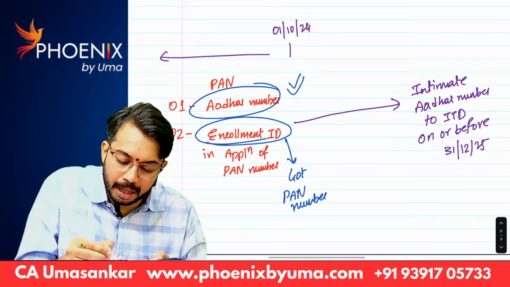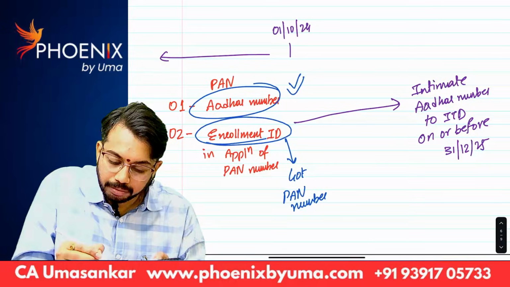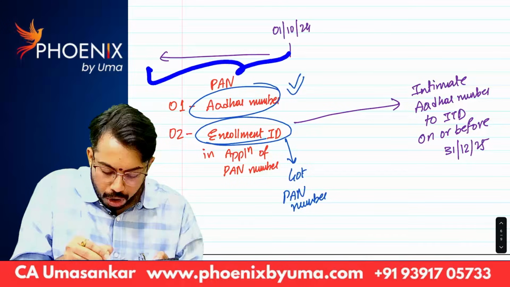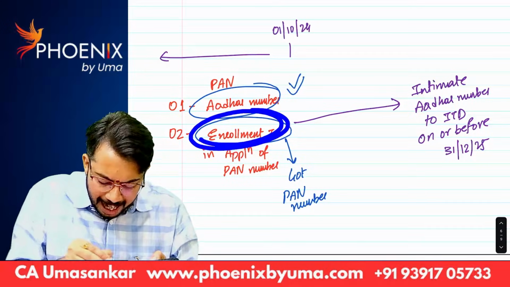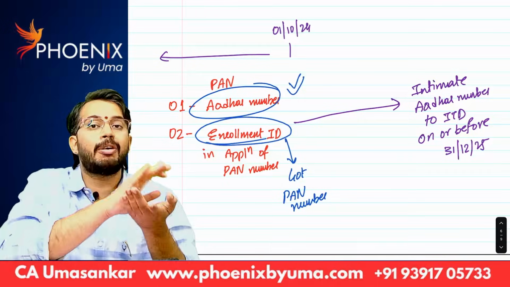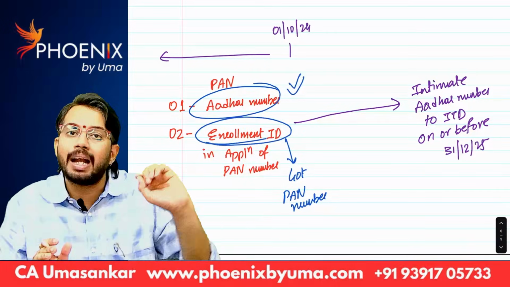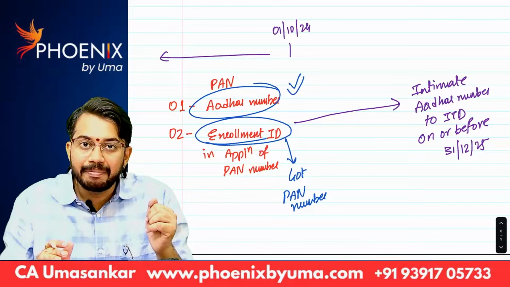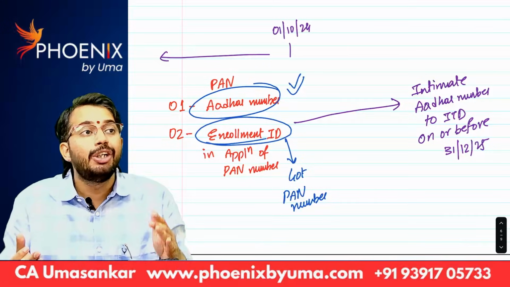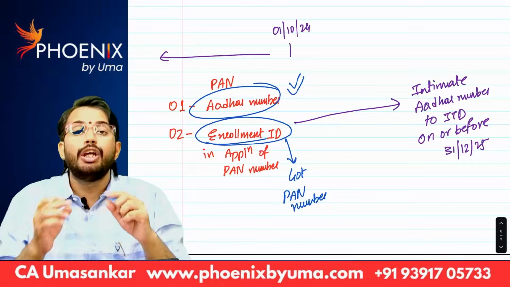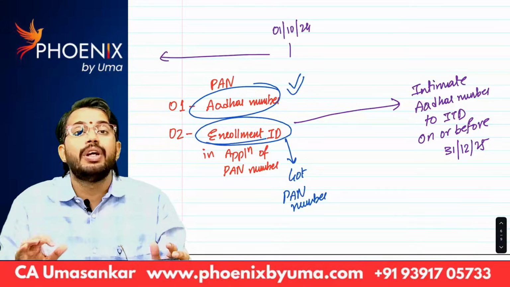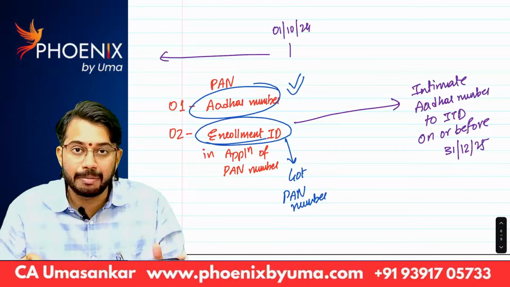before 1st October 24, whoever have applied for PAN using enrollment ID, before 1st October 24, you applied for PAN number using enrollment ID. After 1 month or 2 months, you should have got Aadhaar number. Now, after you get Aadhaar number, you should intimate the Aadhaar number to Income Tax Department. Are you able to understand?